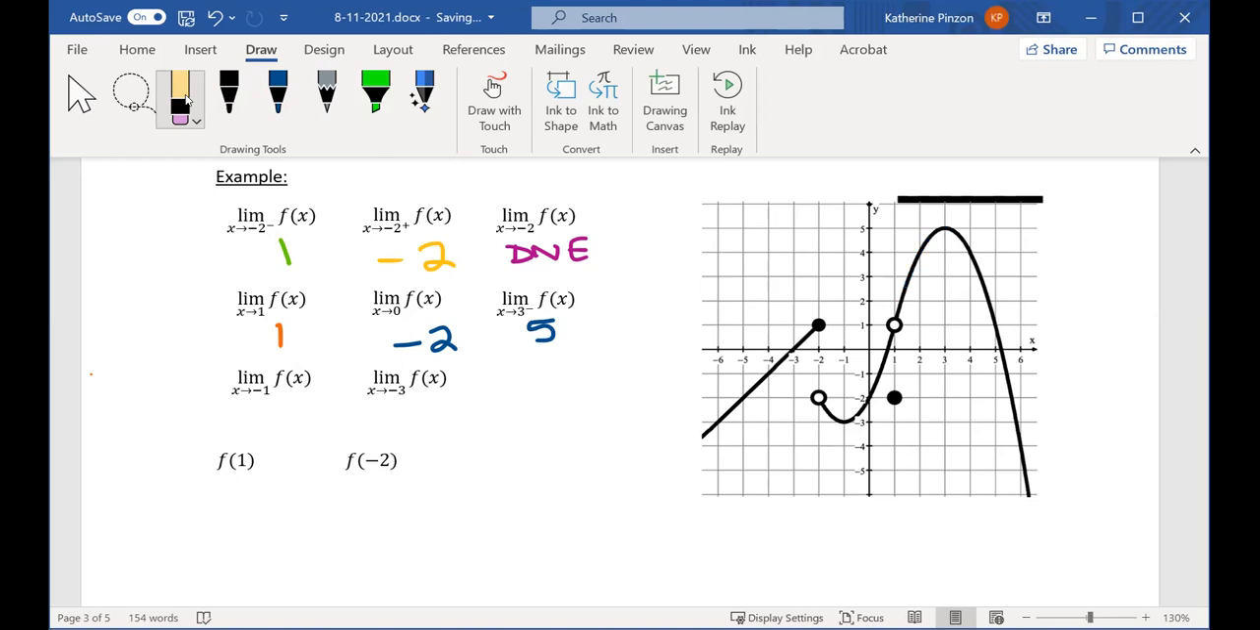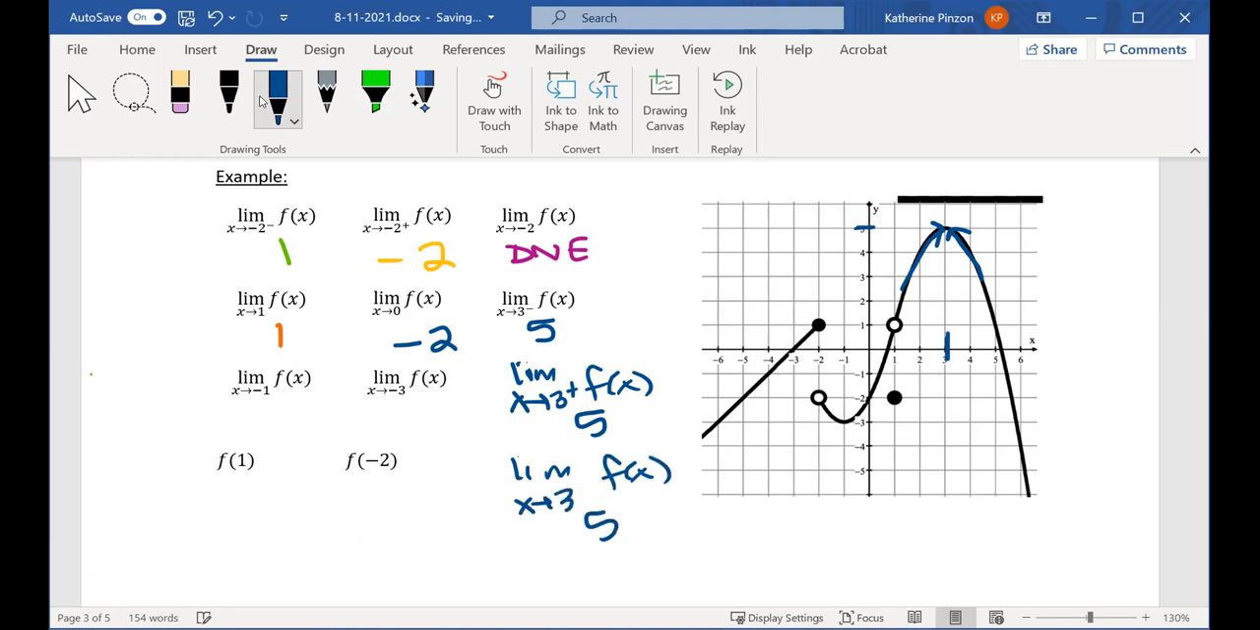This 3 minus? Yeah, here's 3. I'm traveling towards 3 from the left. So my y value is getting close to 5. It turns out that if I'm traveling towards 3 from the right or towards 3 from both sides, this limit is always going to be 5. So I could add in here limit as x goes to 3 plus of f of x. That's 5. And I could just say limit as x goes to 3 of f of x is also 5.